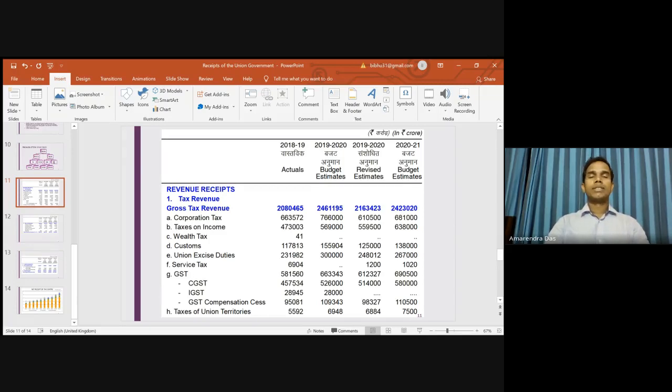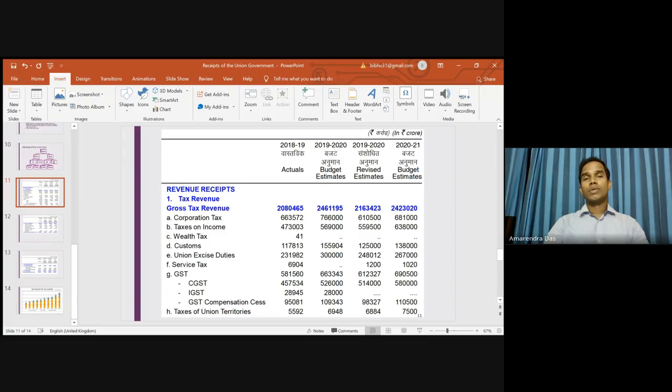And then we had service tax, which was imposed for the first time in 1994, and only three services were taxed for the first time in 1994. That is basically telephone, then brokerage, and then non-life insurance. So three services were taxed for the first time.